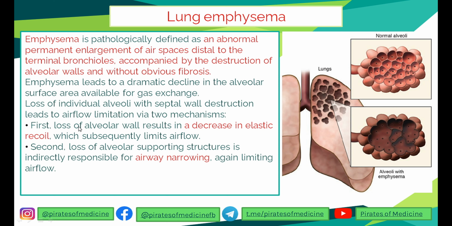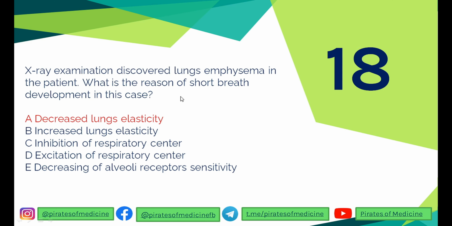Secondly, the loss of alveolar supporting structures is indirectly responsible for narrowing of the airways, which again limits the airflow. So remember, emphysema causes a decrease in elastic recoil and also causes airway narrowing. So in the question, the reason of short breath is decreased lung elasticity. Correct? In emphysema, elastic recoil is decreased. So that's all. Let's go to the 19th.